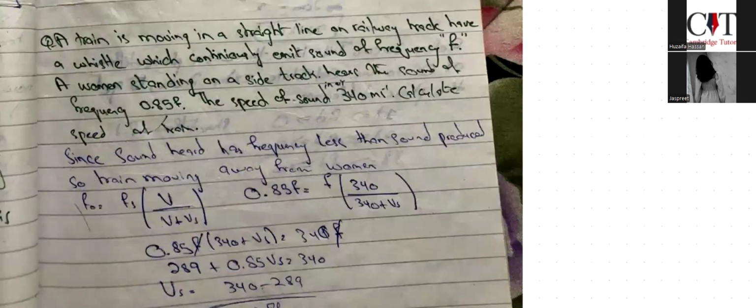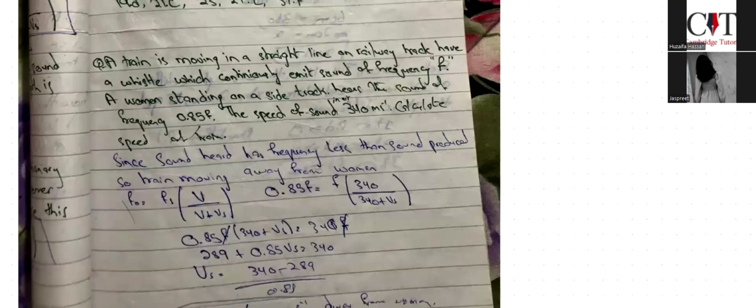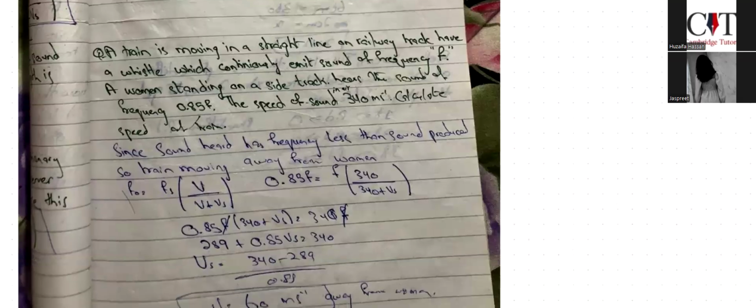Okay, now read this question. A train is moving in a straight line on the railway track. It has a whistle which continuously emits sound of frequency f. A woman standing on a side track hears the sound of frequency 0.85 f. The speed of sound in air is 340 meters per second. Calculate the speed of the train.